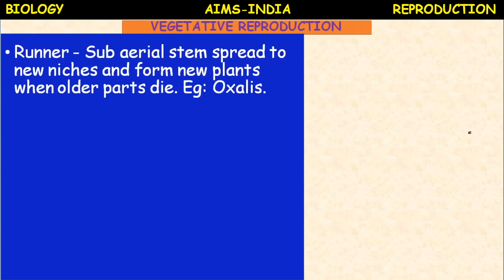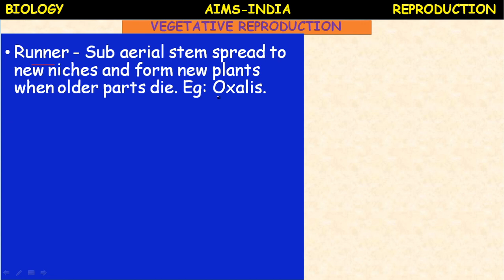The next natural method is called runners. Runners are subaerial stem modifications. The subaerial stem spreads to new niches and forms new plants when older parts die. It is called a runner. You can very often see these runners in grass plants.